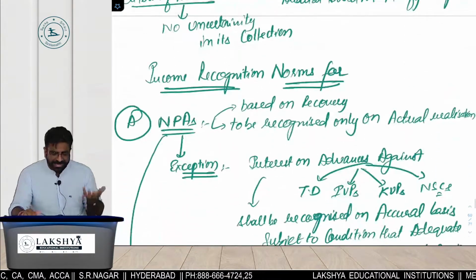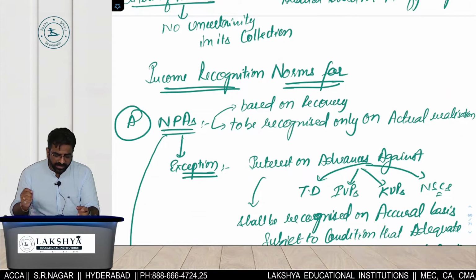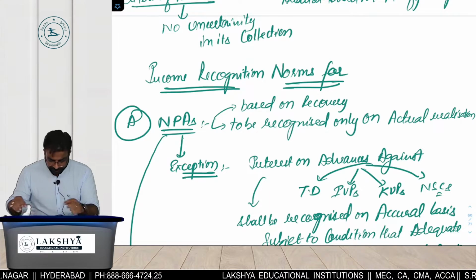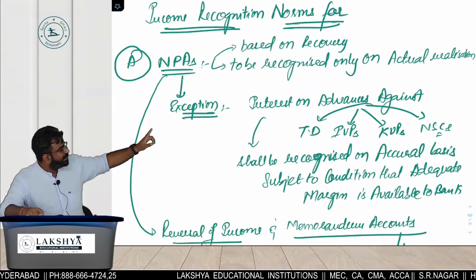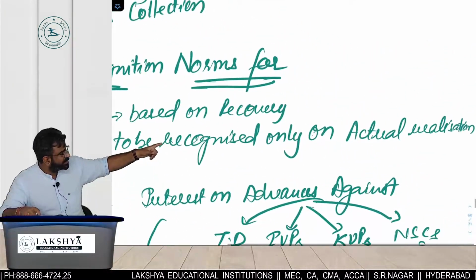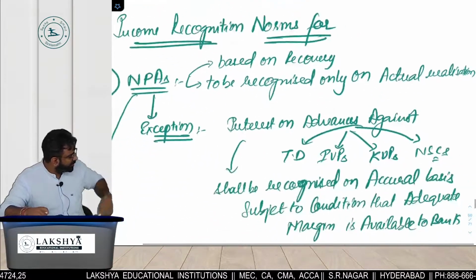Right or not? And NPAs का income criteria is what, everyone? What is the income criteria for NPAs? Is it on accrual basis or recovery basis? But this is the point you have to do extra. NPAs are always considered on the basis of what? Recovery. To be recognized only on which basis? Actual realization basis. But what is the exception given below?